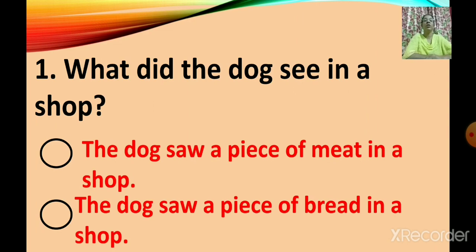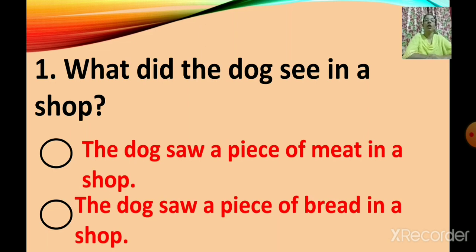What did the dog see in a shop? The two answers, one answer is right and the other answer is wrong. So we have to see which answer is right for this question. The first option is the dog saw a piece of meat in a shop.